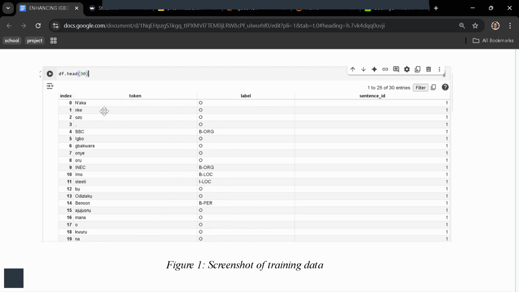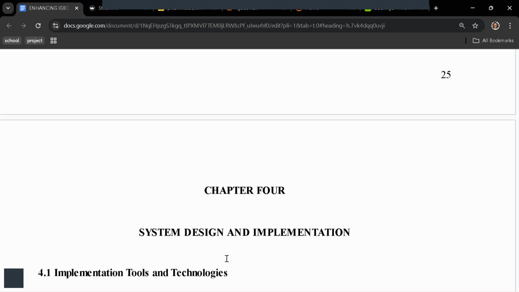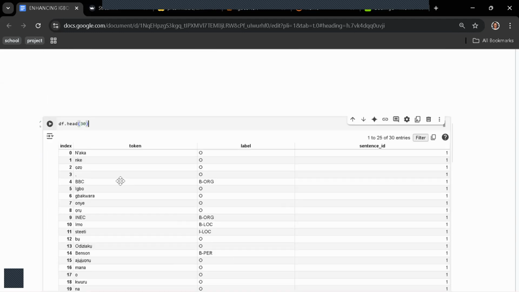You have to do it by hand because when you feed the model with this, it will learn based on what you've taught it. You will not teach the model nonsense. You have to do it the correct and the right way. Then in our case, we do not dispose of punctuation marks.